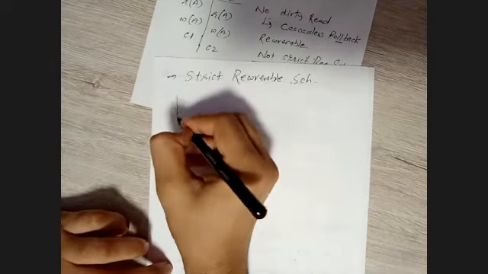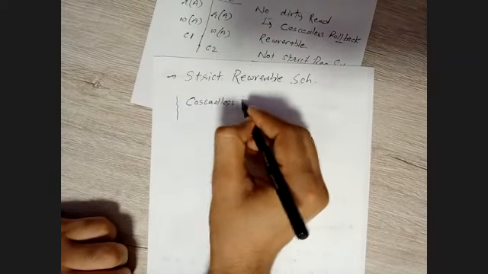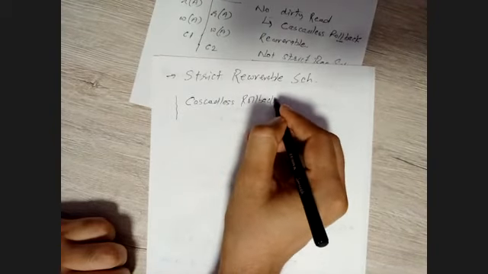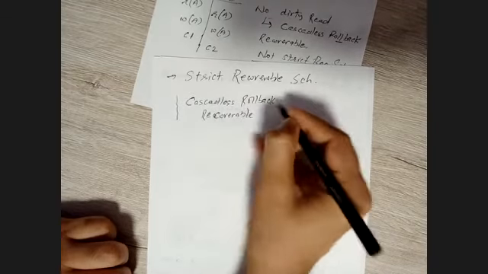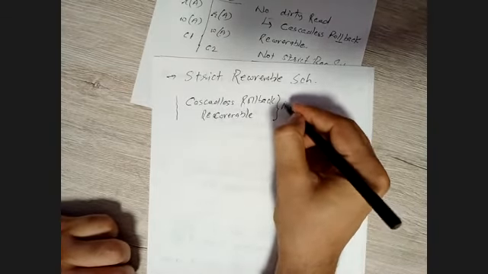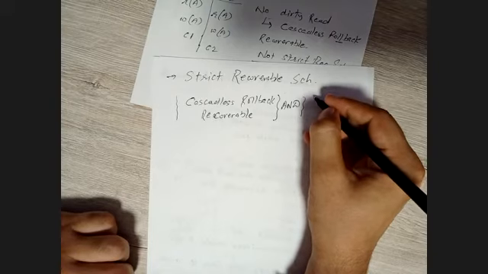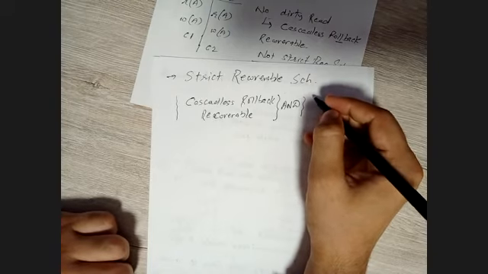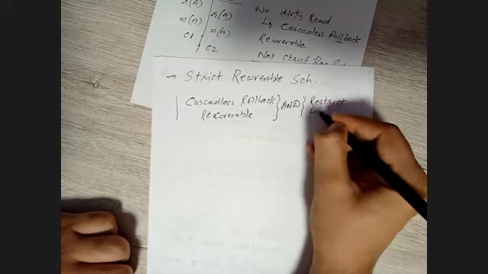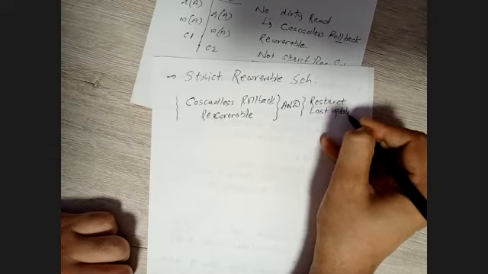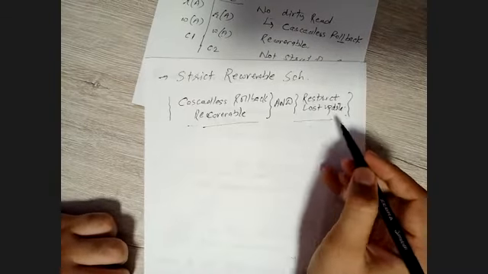The first one says that a schedule must be cascadeless rollback recoverable, right? If a schedule is CLR and there is an AND situation and we have the lost update problem restricted, means we have just restricted our lost update problem. If any schedule follows both of these conditions, it is strict recoverable.